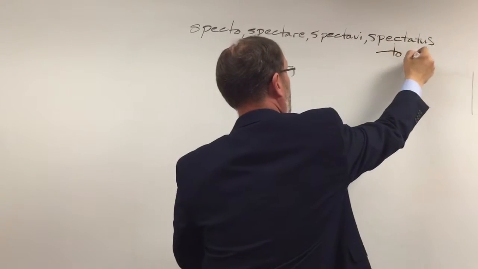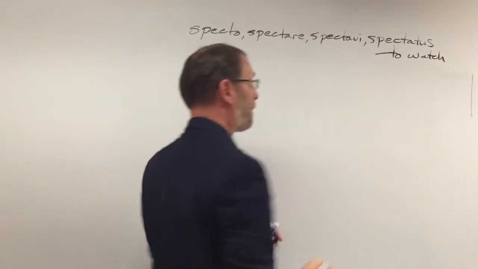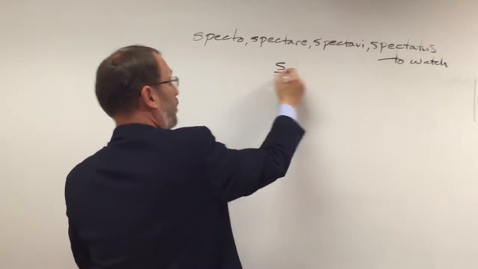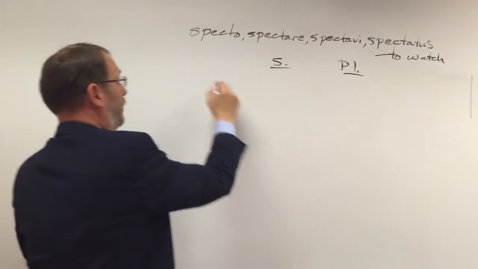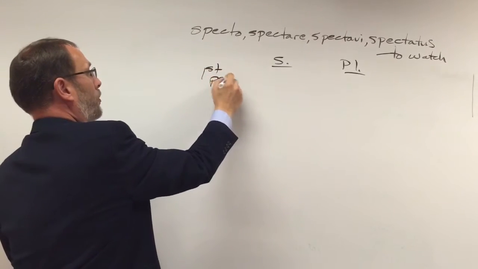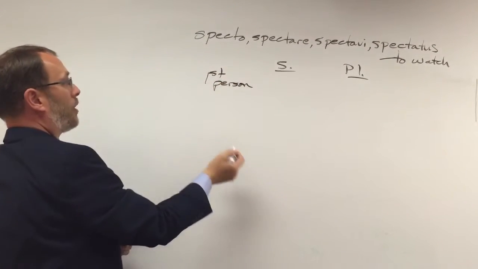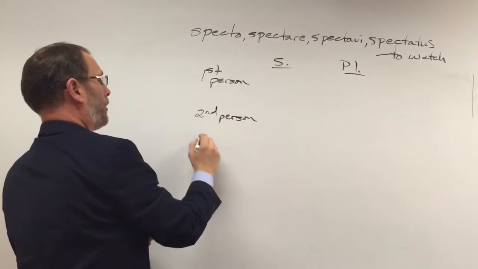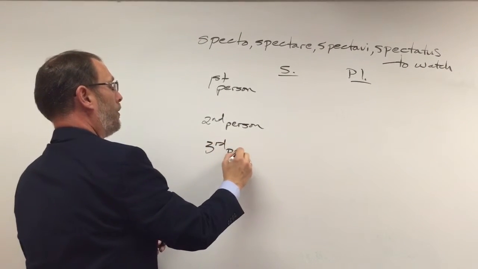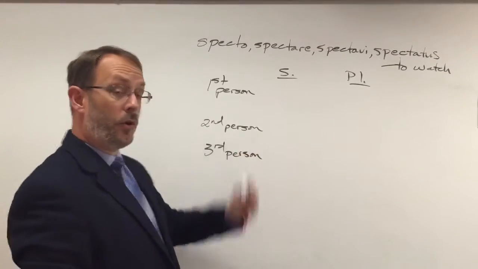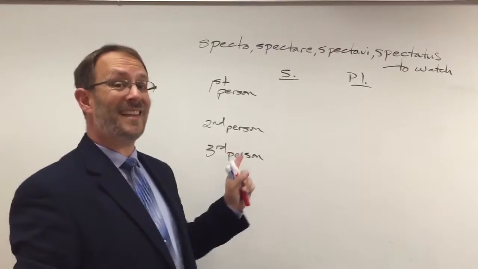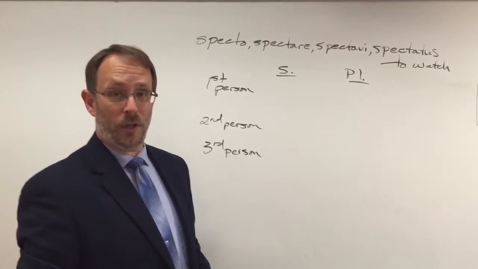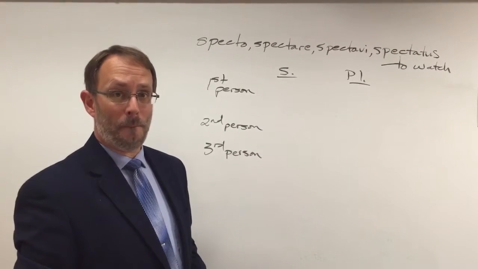meaning to watch. Okay? We'll set up the singular and plural column. And this time I'd leave about 2 or 3 rows maybe. First person, skip a couple rows. Second person, skip a couple rows. Third person. This time see if you can conjugate that verb in both Latin and English on your own. Go ahead and hit pause on the video and try that now.